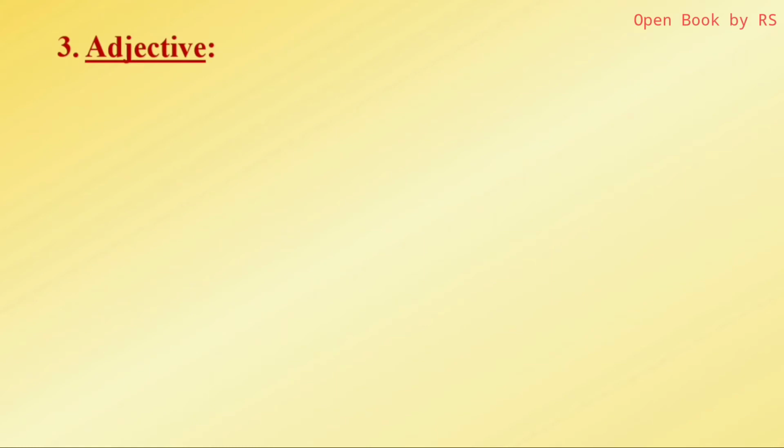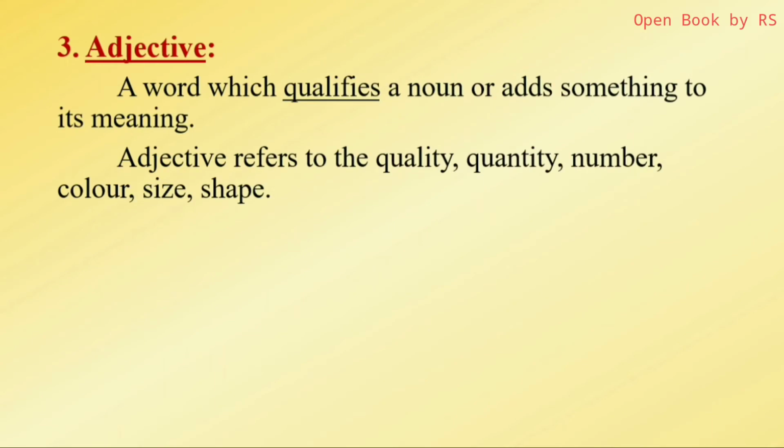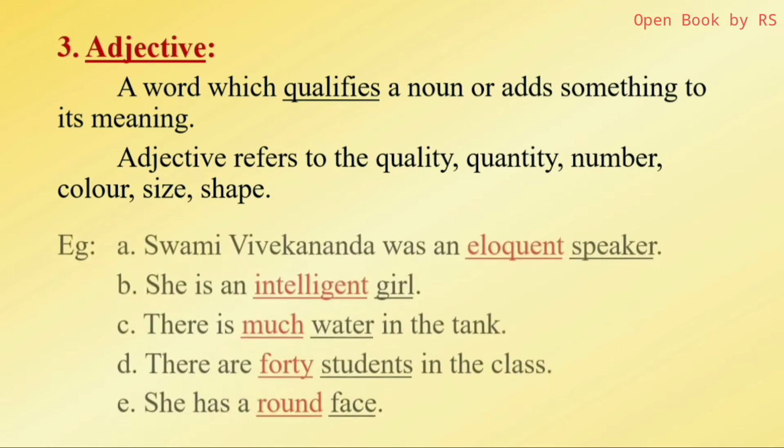Next, the third of parts of speech is adjective. Adjective is a word which qualifies a noun or adds something to its meaning. So adjective describes a lot. See, adjective refers to the quality, quantity, number, color, size, shape, and so on. So it tells something about a noun always. Look into the examples, then you will get clarity.